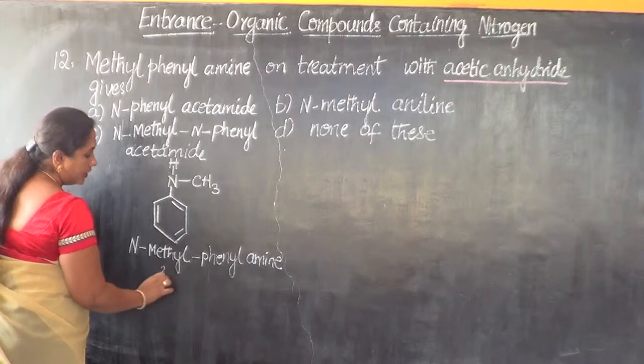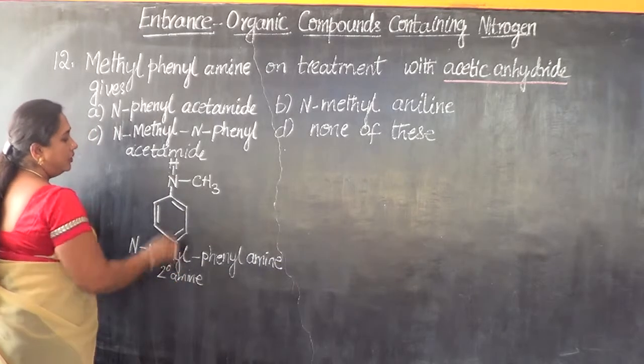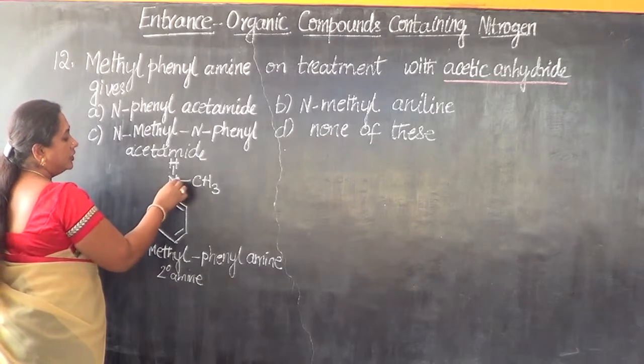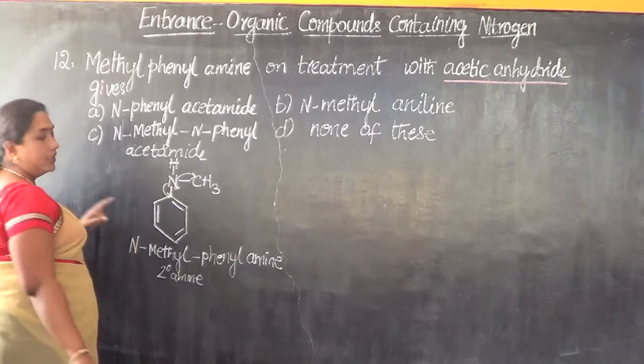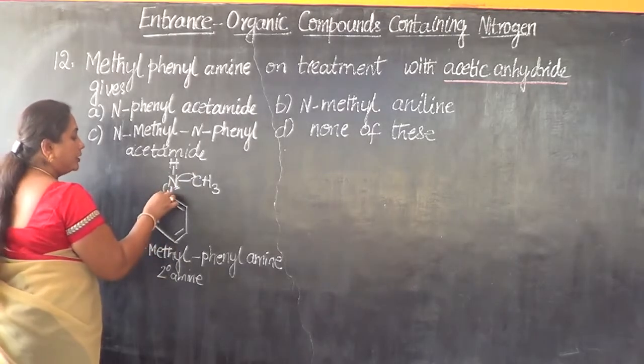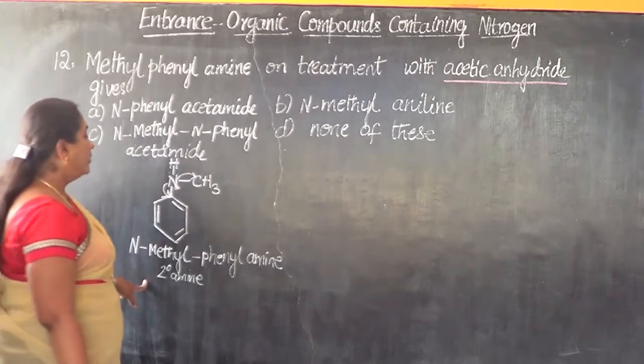This is an example of a secondary amine, because N is linked with two carbon atoms. One is this, one more is the benzene carbon atom. So it is linked with two carbon atoms. So it is a secondary amine.